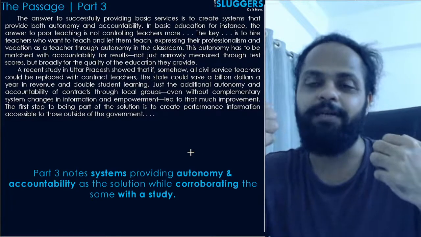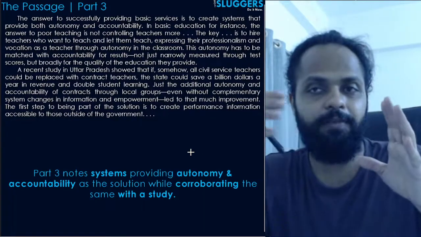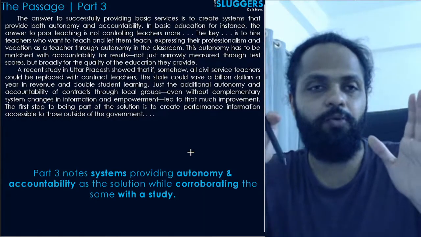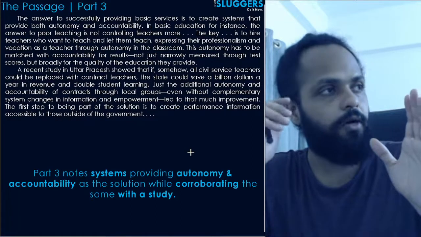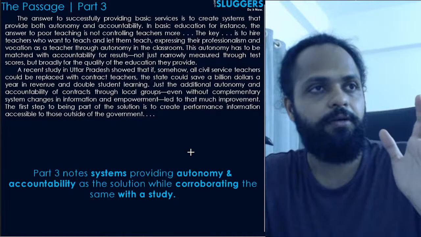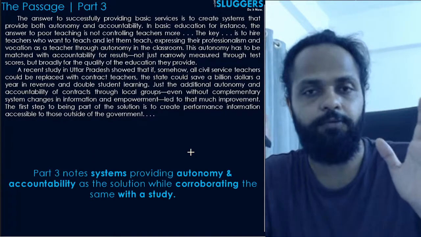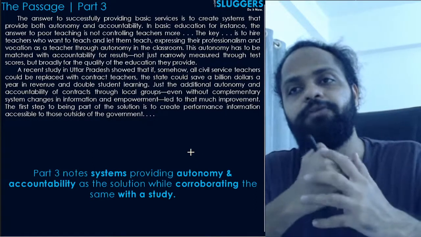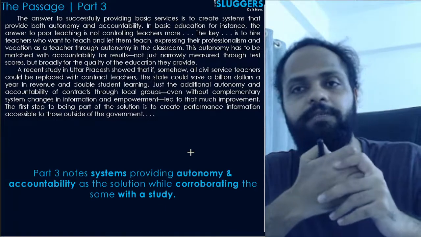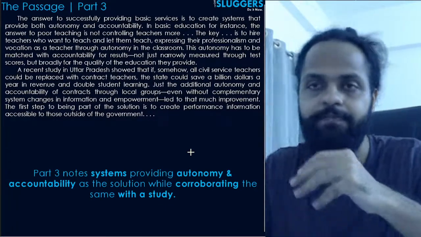Now in the third part, the author is simply dedicated to putting across what he believes could be the solution to this whole issue. कि क्या करके इसको solve किया जा सकता है इस मुद्दे को. He says that the answer to providing basic services is to create systems that provide both autonomy and accountability.